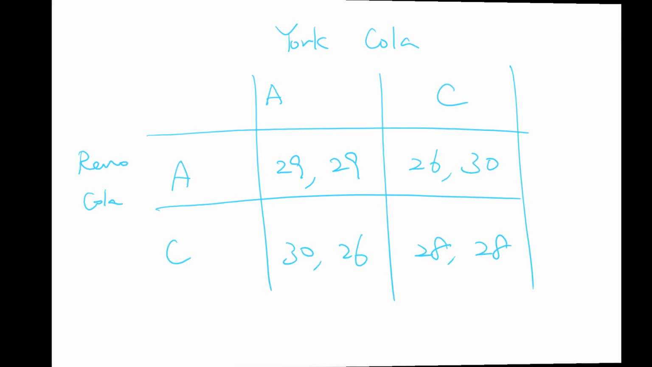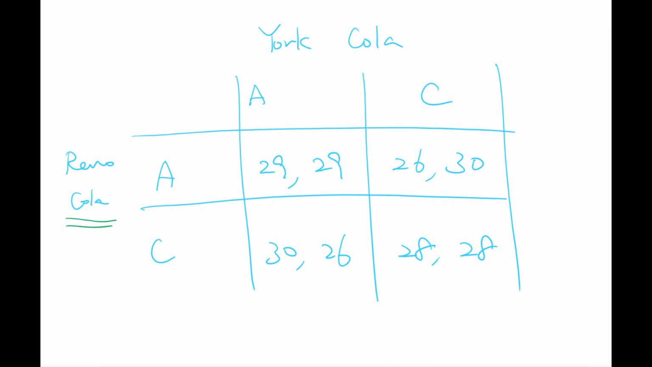Alright, let's see for a row player, that is Reno Cola. If Reno Cola chooses abide by agreement, then it can receive 29 or 26 depending on York Cola, right? If Reno Cola chooses agreement, and York Cola also chooses agreement, Reno will receive 29. But if opponent York chooses cheat, then its agreement payoff will reduce to 26. So remember, choosing agreement generates 29 or 26 depending on the opponent.